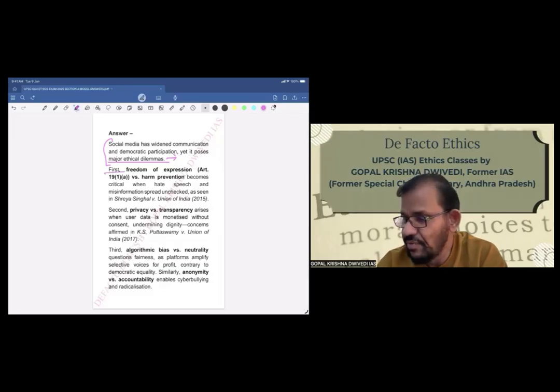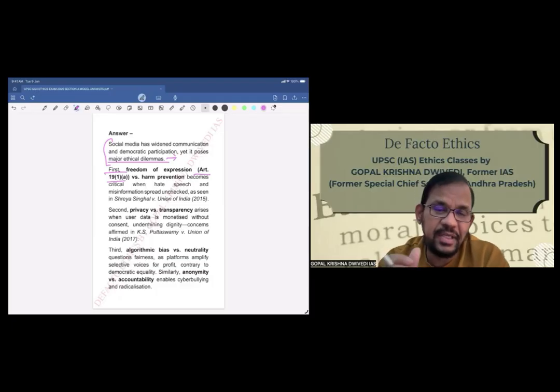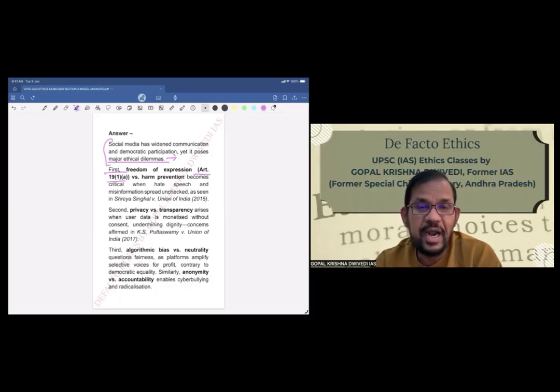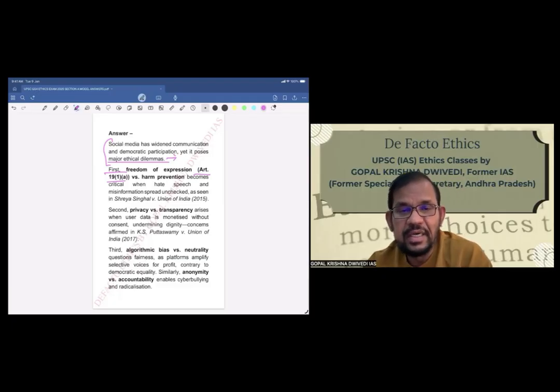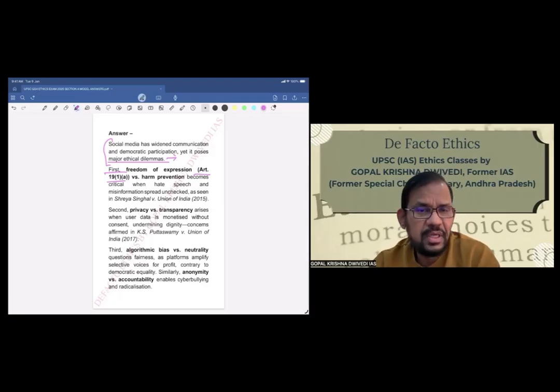So first, freedom of expression. Here we are quoting constitutional articles also, because that will come in constitutional morality, and even Supreme Court cases also form a component of that. So wherever legal or statutory things need to be quoted, we have quoted, and we should quote. Similarly, ethical theories also we have to quote. Ethical terminology we have to use. So first, freedom of expression versus harm prevention.